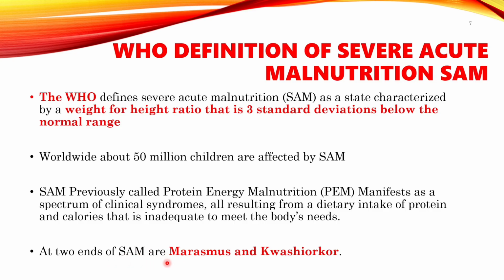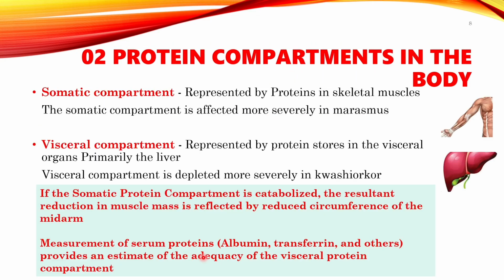So in severe acute malnutrition, we have two ends of the spectrum. One is Kwashiorkor and the other one is Marasmus. Now, before we understand Kwashiorkor and Marasmus in detail, you need to understand that there are basically two protein compartments in our body. One is the somatic compartment, in which there is protein in skeletal muscle. So protein in skeletal muscles is known as the somatic compartment, and that is severely affected in marasmus individuals.